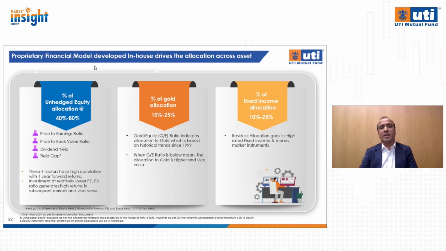While when it comes to gold allocation, it is based on gold to equity ratio, which shows relative performance of gold vis-a-vis equity over long period of time. So based on gold to equity ratio, we are deciding gold allocation.